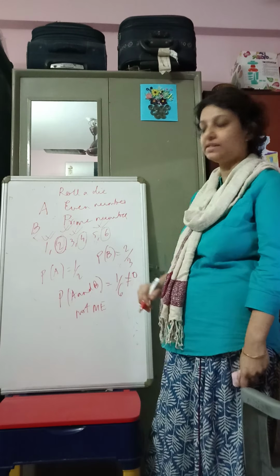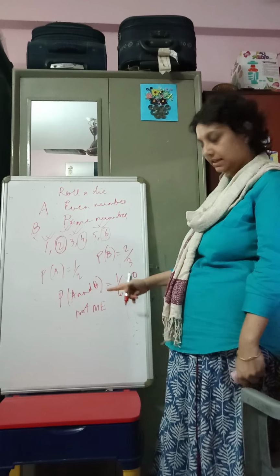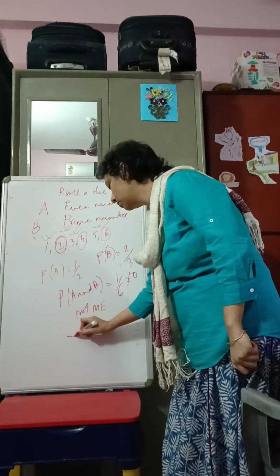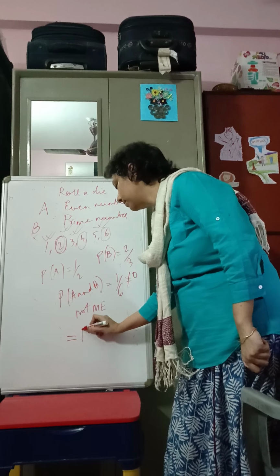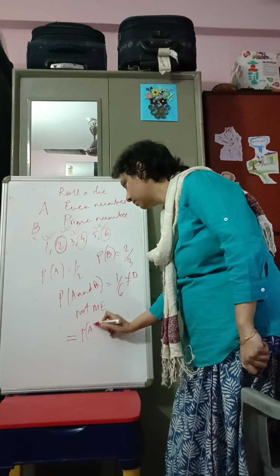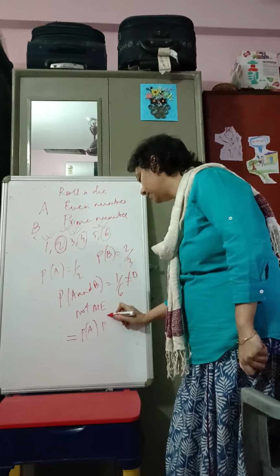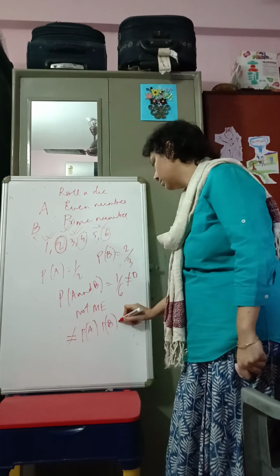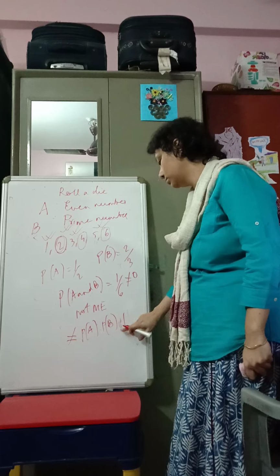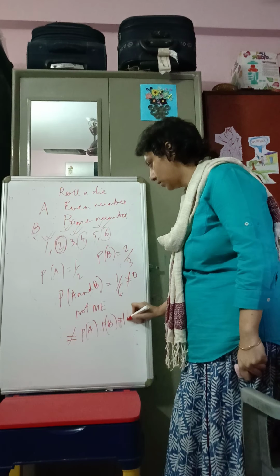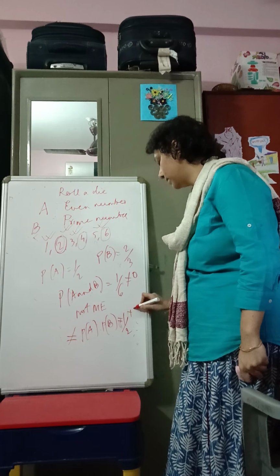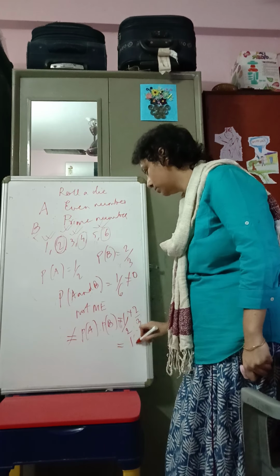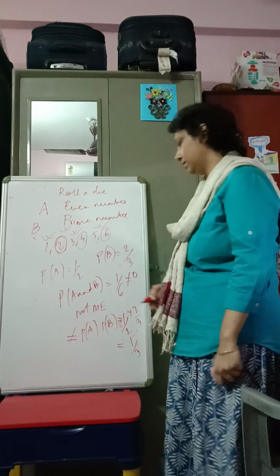Now are these events independent? Had these events been independent, then this would be equal to probability A into probability B, but that's not the case, because that's equal to 1 by 2 into 2 by 3, which is equal to 1 by 3.